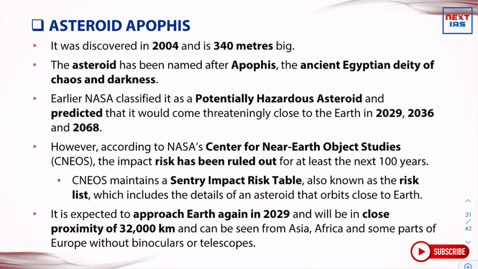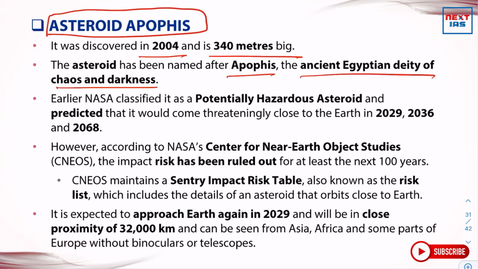So we should move on to our next topic: asteroid Apophis. It was discovered in 2014 and is 340 meters big. The asteroid has been named after Apophis, the ancient Egyptian deity of chaos and darkness. Earlier, NASA classified it as a potential hazardous asteroid and predicted that it would come threateningly close to the Earth in 2019, 2036, and 2068.